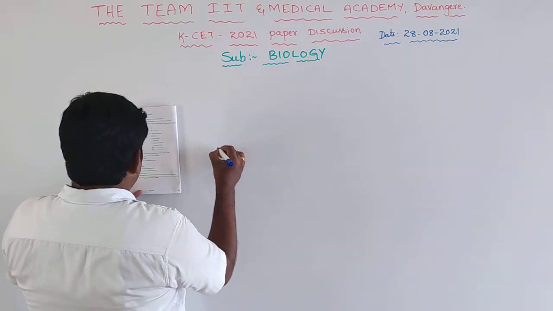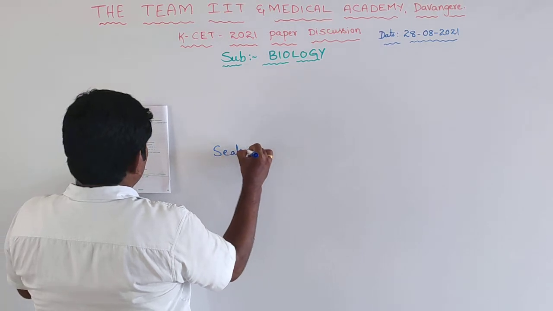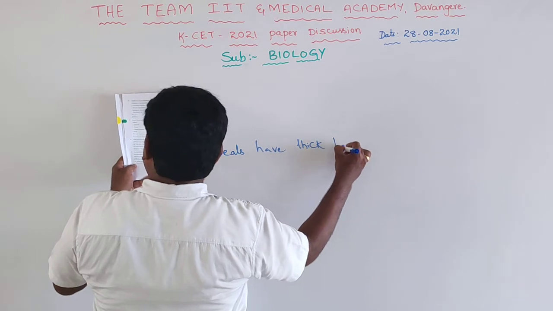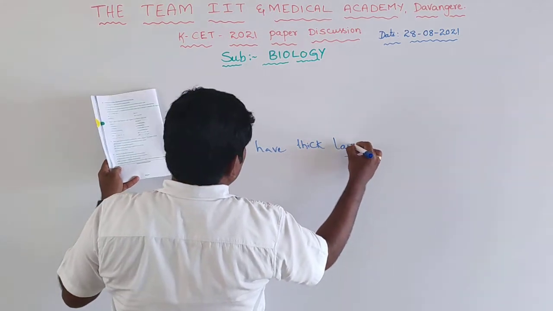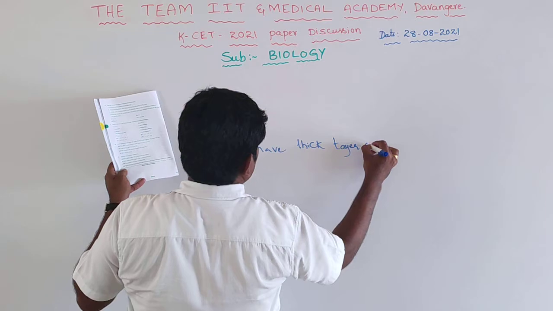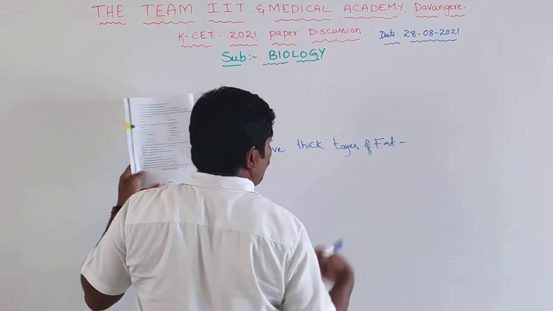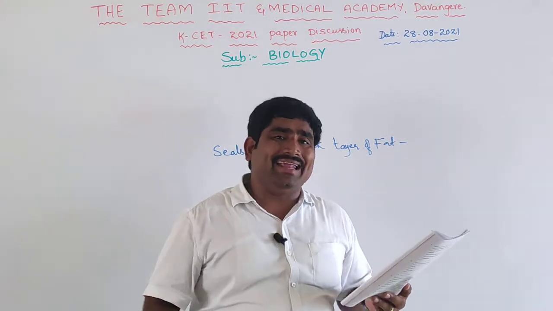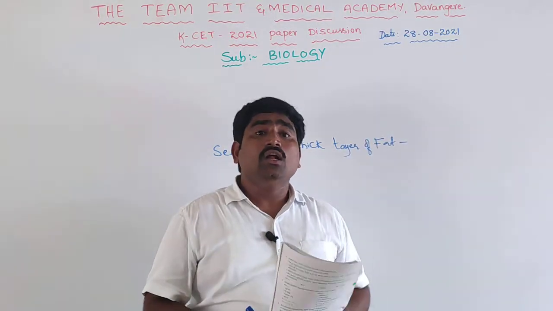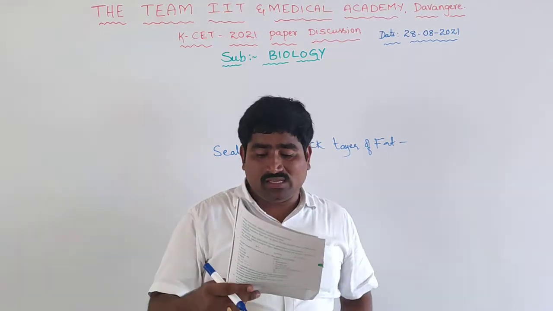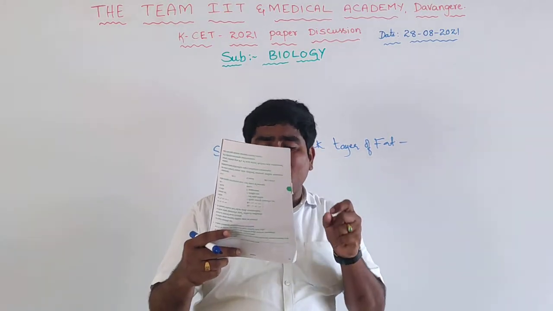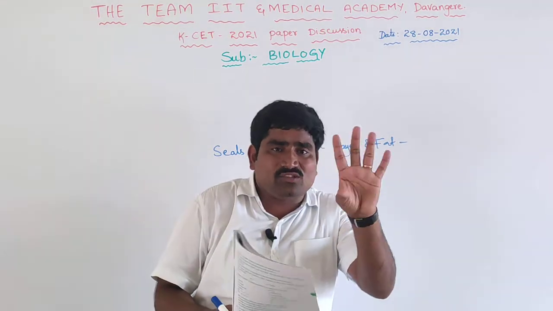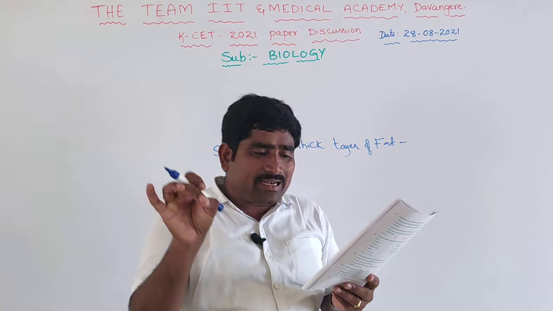Seals have a thick layer of fat, not to reduce the body heat but to hold the body heat. It acts as an insulator to prevent body heat loss. So this statement is also right.